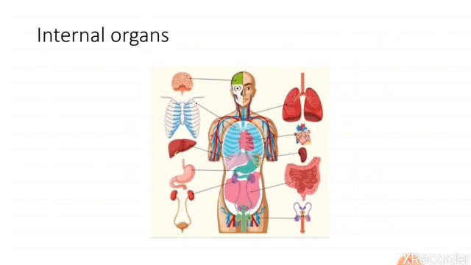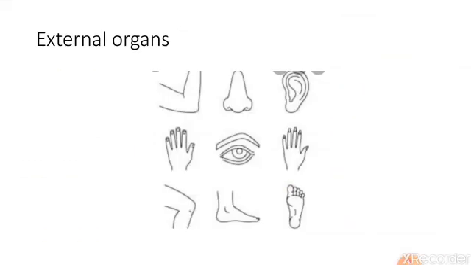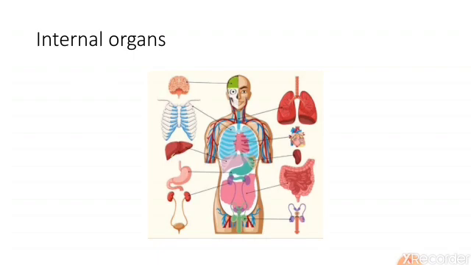So now we have seen the internal organs and the external organs. The difference between external organs and internal organs is that external organs are present on the exterior of the human body and internal organs are present inside the human body. But both are very important for us. So our body is made up of internal and external organs.